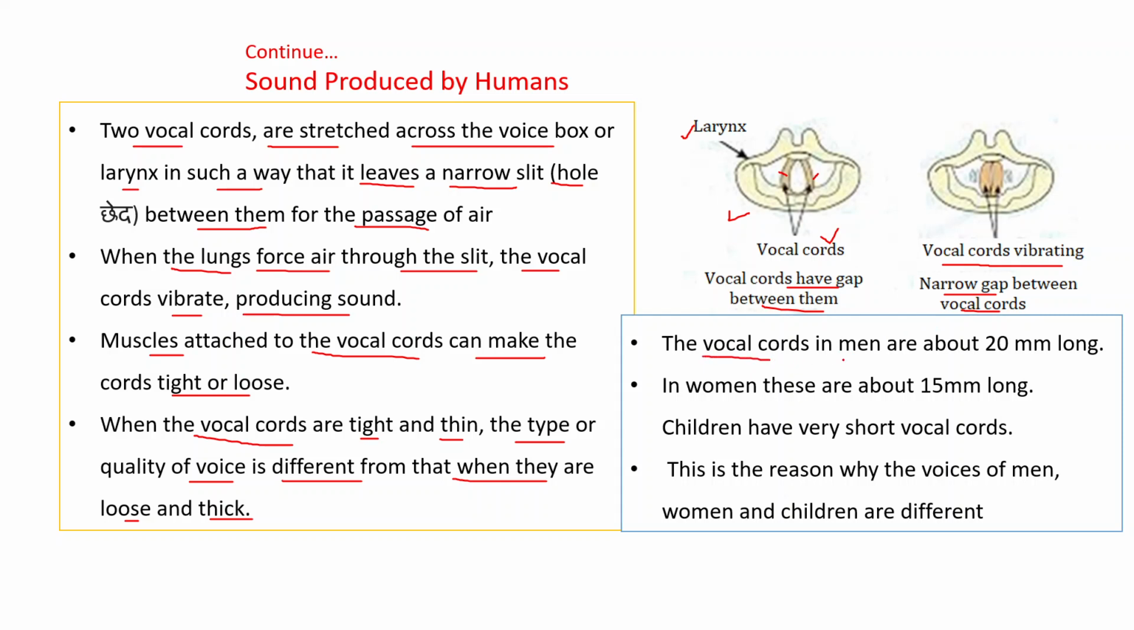The vocal cords in men are about 20 millimeter long. In women, these are about 15 millimeter long. Children have very short vocal cords. This is the reason why the voices of men, women, and children are different.